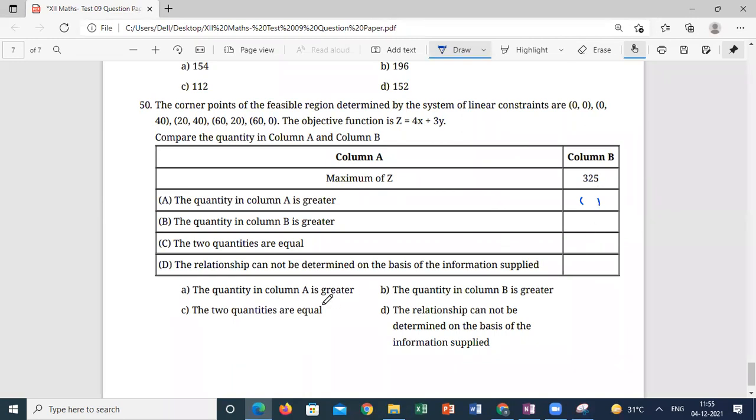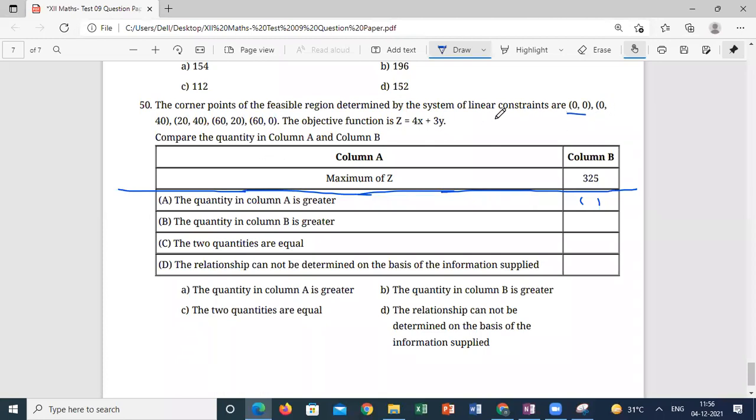Compare the quantity in column A to column B: maximum Z is greater than 325. Up to this, it is only the tabular column. Understood what I'm saying? Okay, sir. So we have to find the maximum of Z and compare it. You have to find out all the constraints.